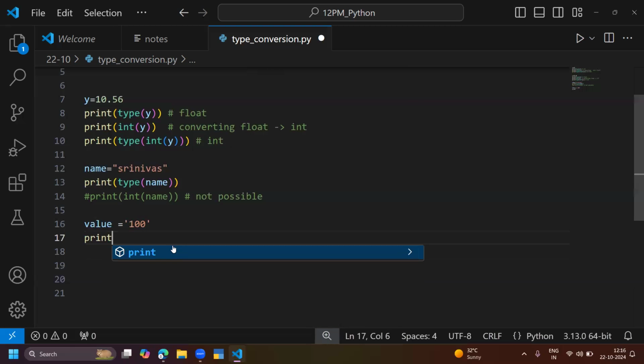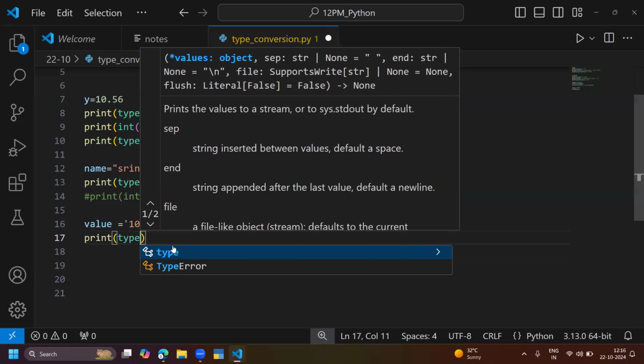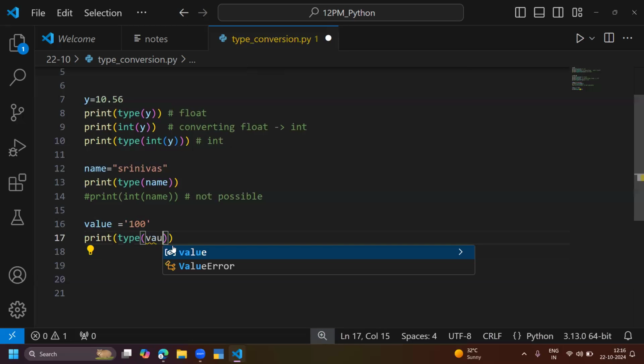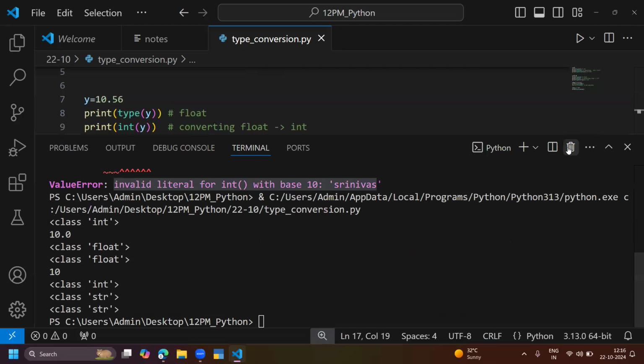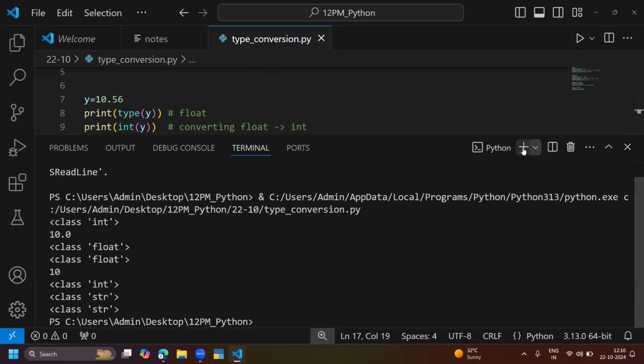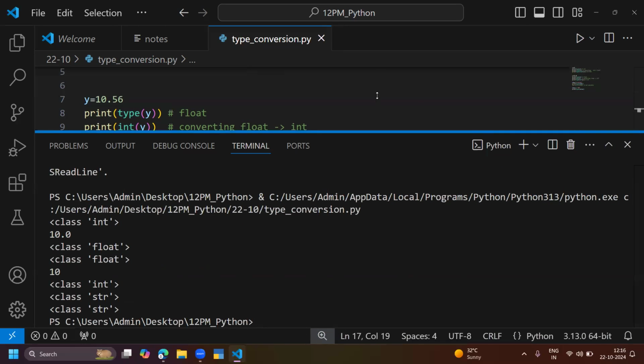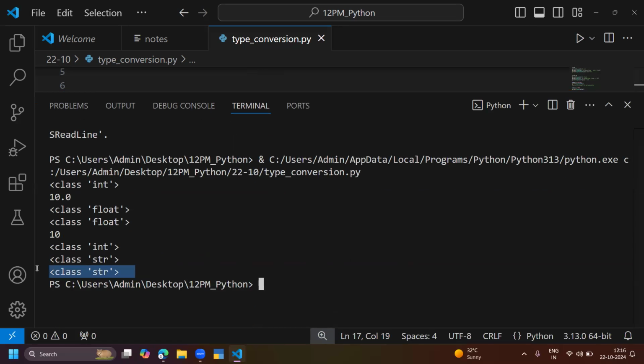Print type of the value. What is the value type here? Anybody? The value type is what? It is basically string. Finally, the output is value type string.